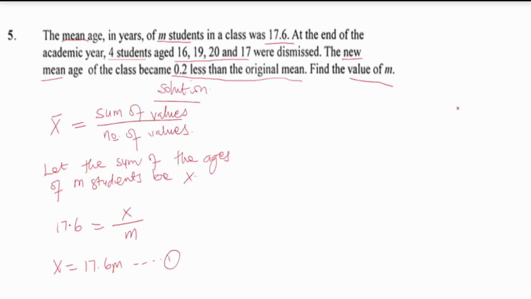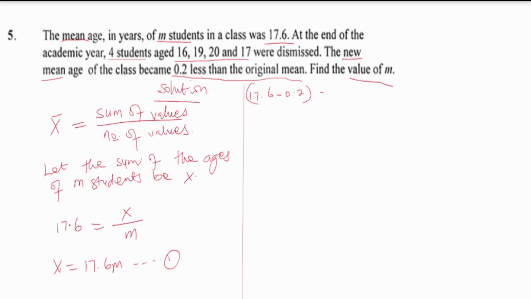Then let's go to the second part of the question to see if we can get more information to complete this. They said the new mean is 0.2 less than the original mean. So putting that into the mean formula again, we are going to have 17.6 minus 0.2, because less than means subtraction.